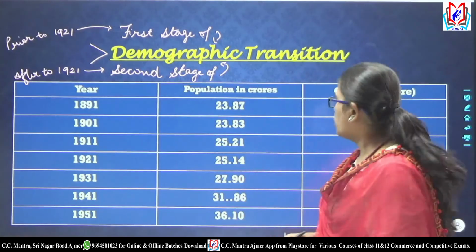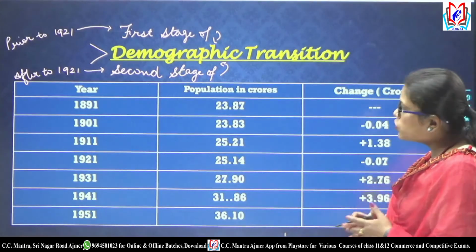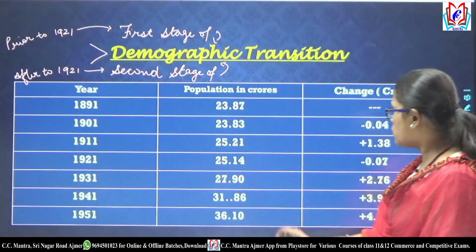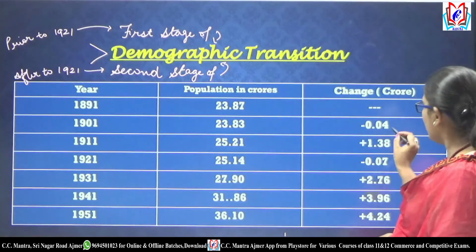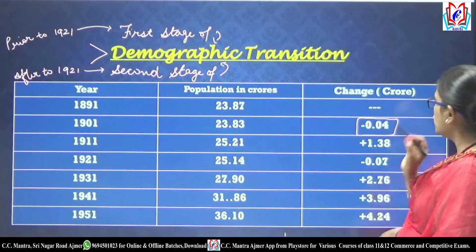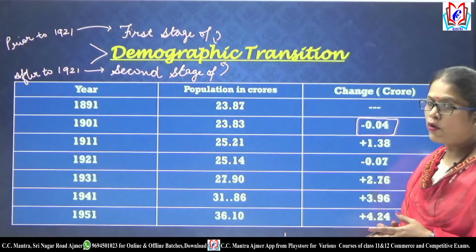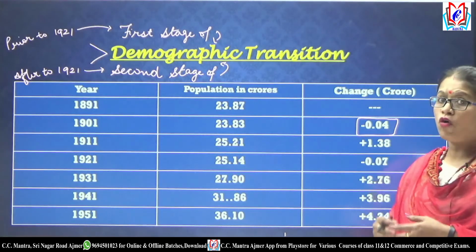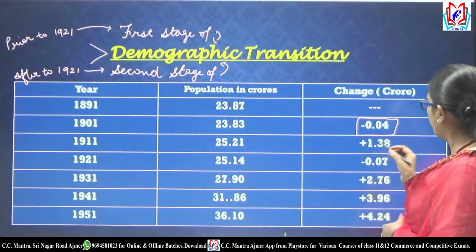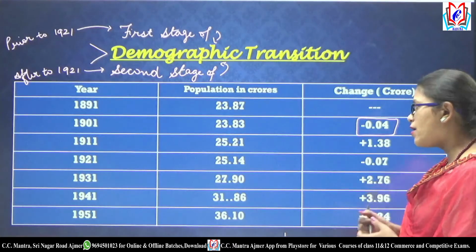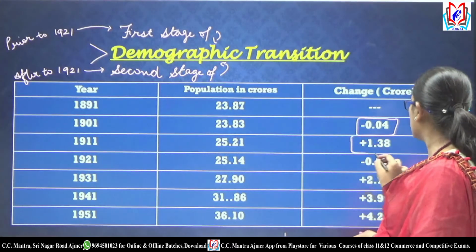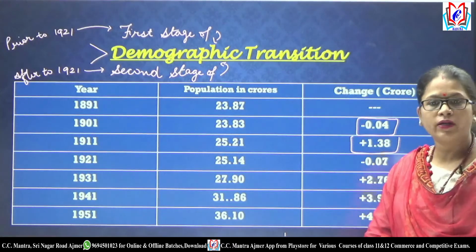Let's see. We have data related to this, in which we can see that prior to 1921, in one census, the change in the population was minus 0.04 crores. That means there was a fall in the population by 0.04 crores. And in 1911, the population increased by 1.3 crores.